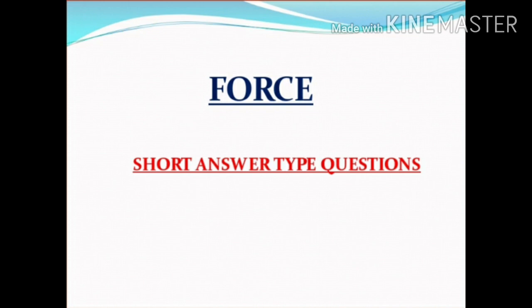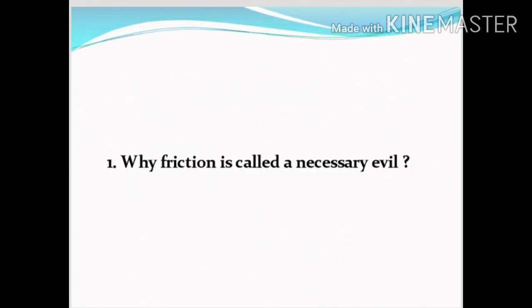Short answer type questions. Question number 1. Why is friction called a necessary evil? Answer: Friction is called a necessary evil because it is useful as well as harmful. For example, without friction we cannot write, walk and transmit energy from one place to the other. On the other hand, a lot of energy is wasted in overcoming friction.